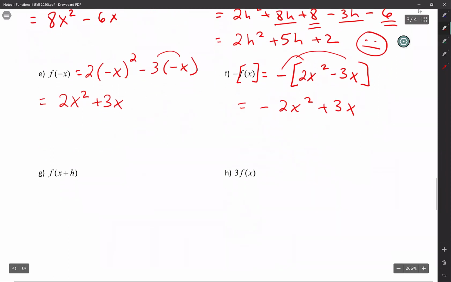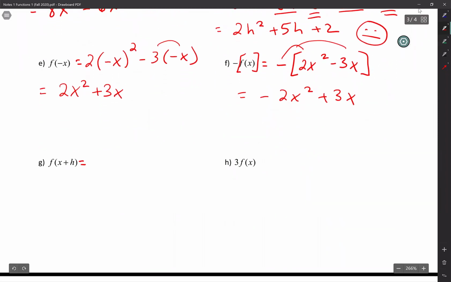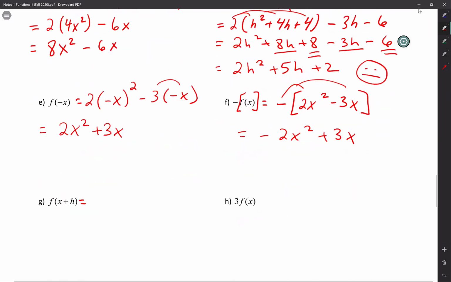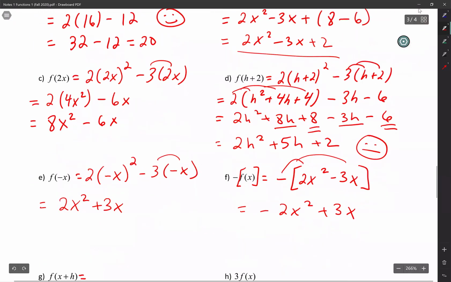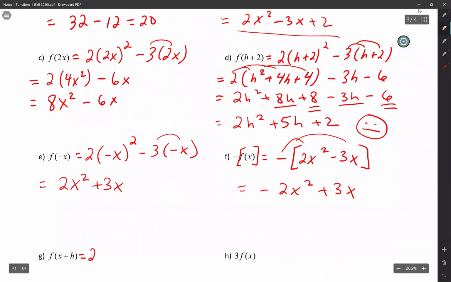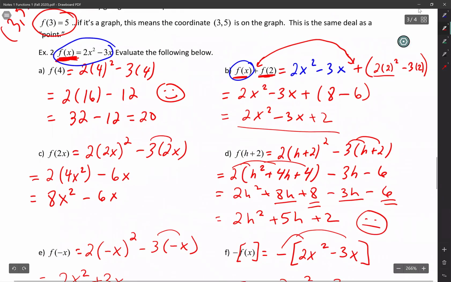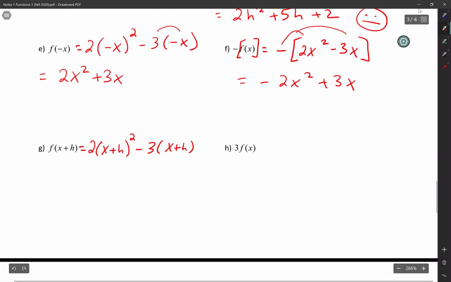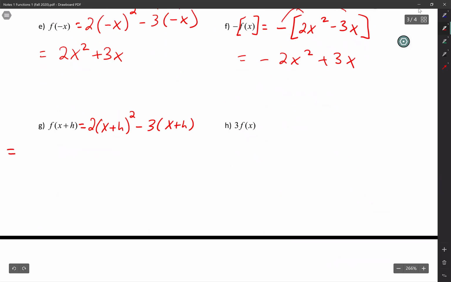By now it's getting cumbersome because they're all the same, guys. All right, so now we have x plus h, so we've got two variables. This is really the same as letter D, h plus 2, but that one had a variable and a number. So wherever there's an x in 2x squared, I'm going to write x plus h. Close it, put a square on it, and then minus 3 parentheses x plus h. All right, let's expand it, guys. There's that same 2. I'm going to FOIL the x plus h times x plus h.